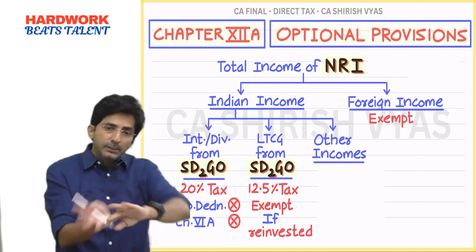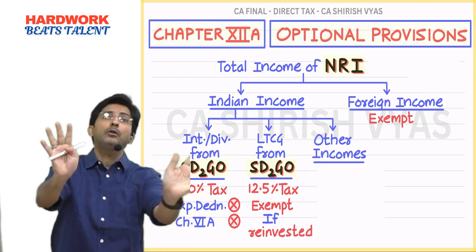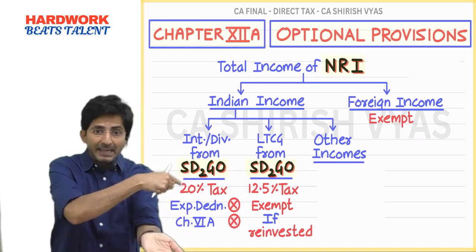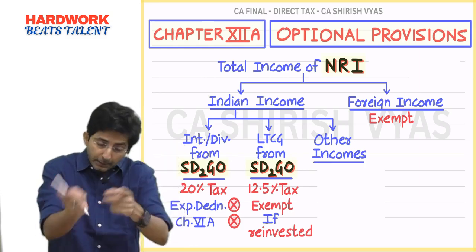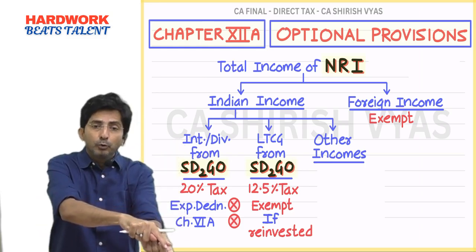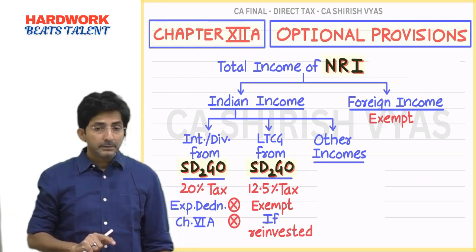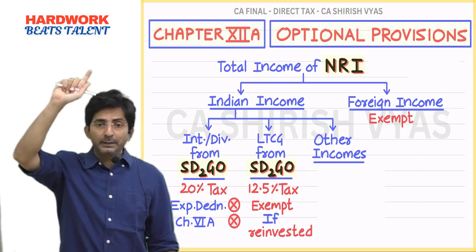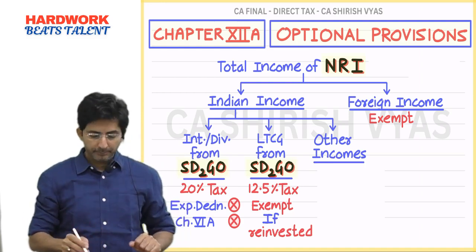And once you reinvest within 6 months, check: if fully reinvested, capital gain is fully exempt. But out of 100, if you reinvest 40, like that example, then proportionate exemption, same as 54F. And the new Sadgo you cannot sell for 3 years, lock-in period. Just as in capital gains, new asset you are not allowed to sell for 3 years. Here also, new asset you cannot sell for 3 years. There is a lock-in period.